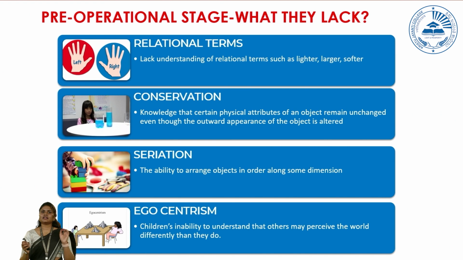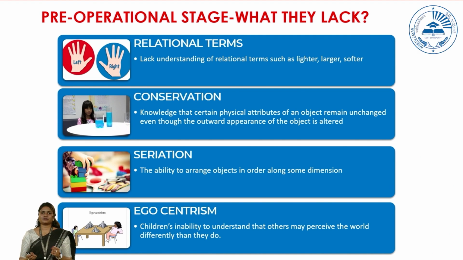So this is something that the children will not be able to understand until the pre-operational stage. Next one is seriation. That is the ability to arrange objects in order along some dimension. That is, if you give a child some pieces of blocks and ask them to arrange them in a sequence, a child of that particular age will not be able to do that, and that is why we say that during the pre-operational stage the child will lack seriation.